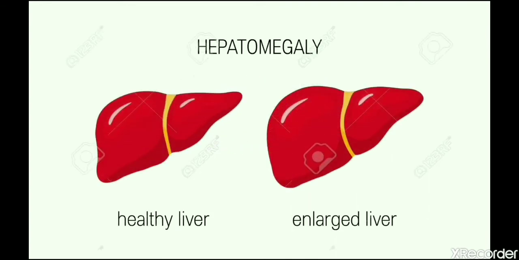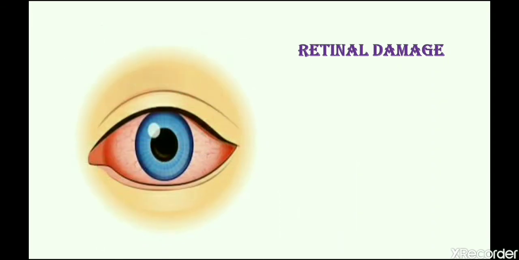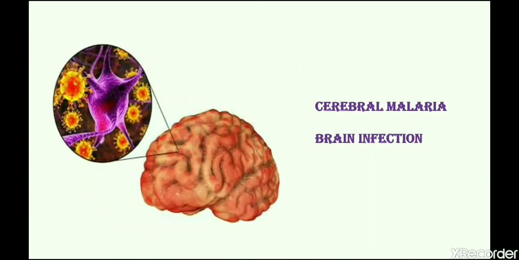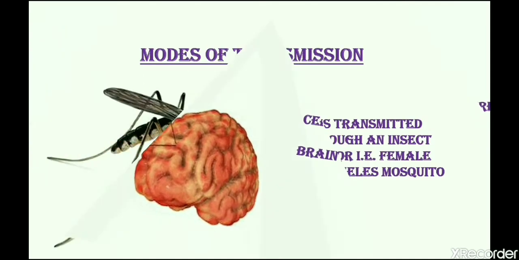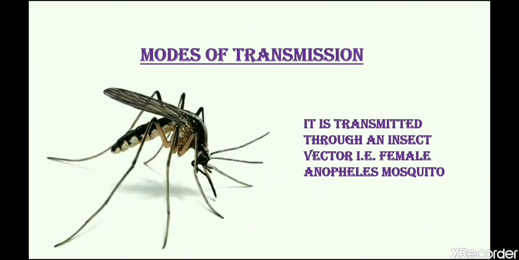Then it includes hepatomegaly, that means enlargement of liver takes place. It also includes retinal damage in some cases and cerebral malaria or brain infection in some cases. These were certain classical symptoms of malaria. This indicates that the person is suffering from malaria. Now, modes of transmission.